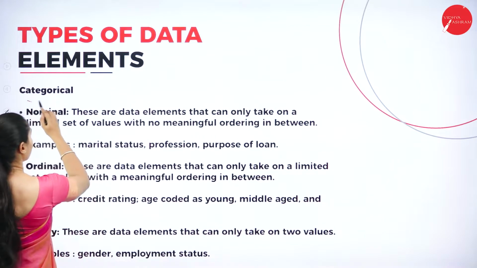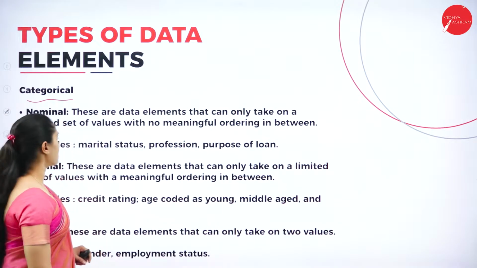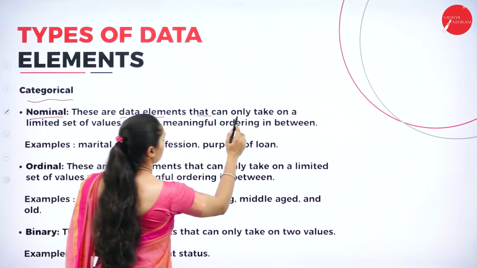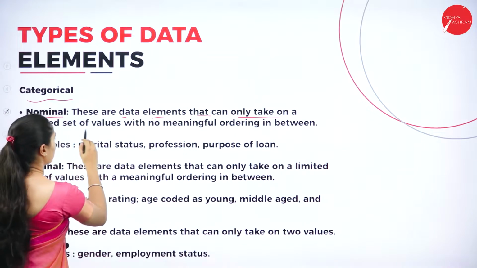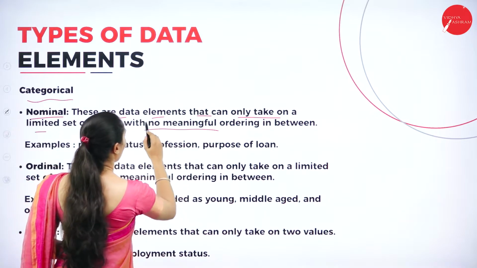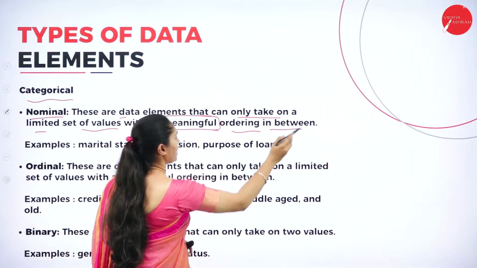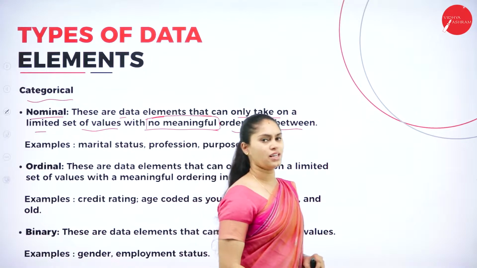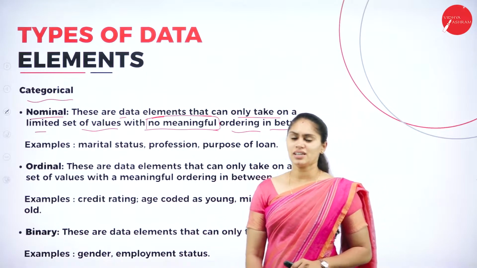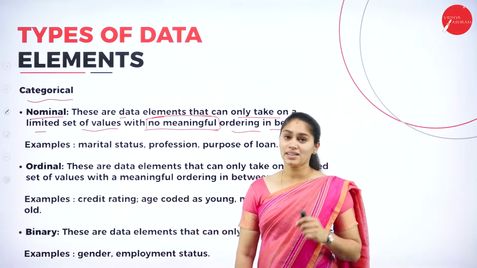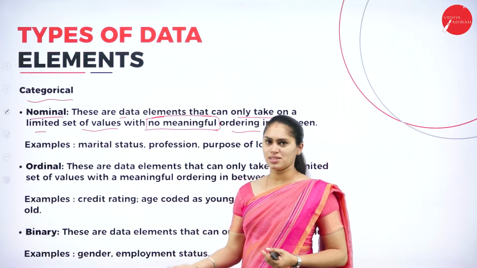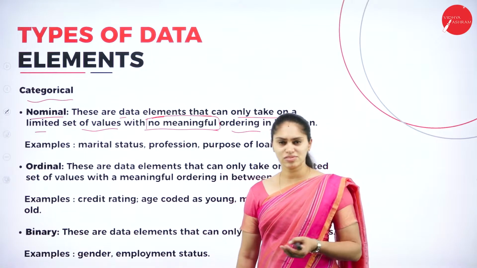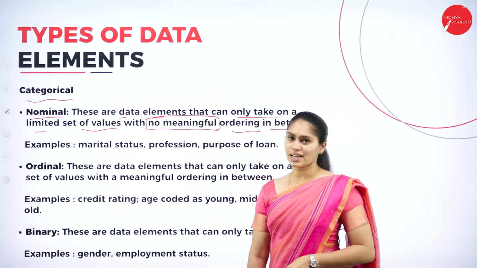Next we have categorical. In this categorical, the first type is nominal data. These kinds of data elements can only take on a limited set of values with no meaningful ordering in between. If you take the example of a loan, the loan amount can be used for any kind of purpose. For example, you take an educational loan, but that amount can be used for any purpose. You can use that amount for entertainment, or spend it on accessories. So that kind of thing can take place.